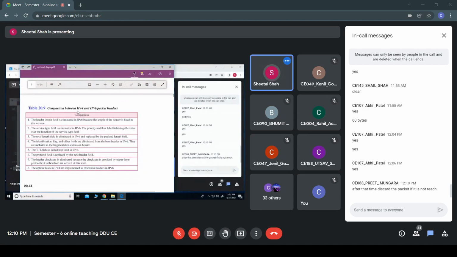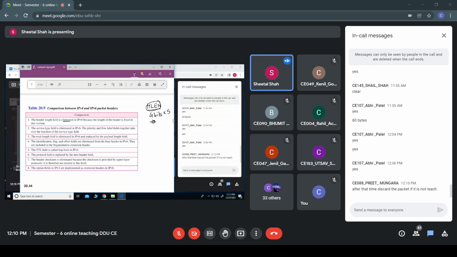So comparing the IPv4 and IPv6 packet headers, the header length field is eliminated. In IPv4, we had the HLEN field, that is the header length field. How many bits would it occupy? It was 4 bits, and this would be multiplied by 5 to get the header length.